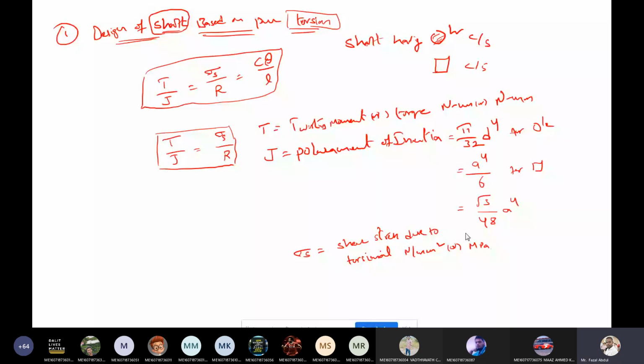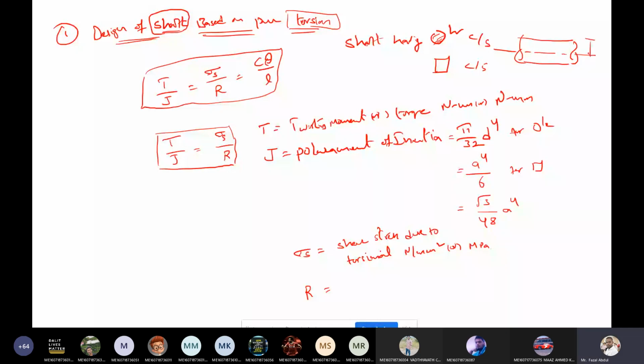And r is the distance from the neutral axis to the outermost layer. Suppose this is the shaft, and this is the neutral axis or central axis. Now this one represents the r.